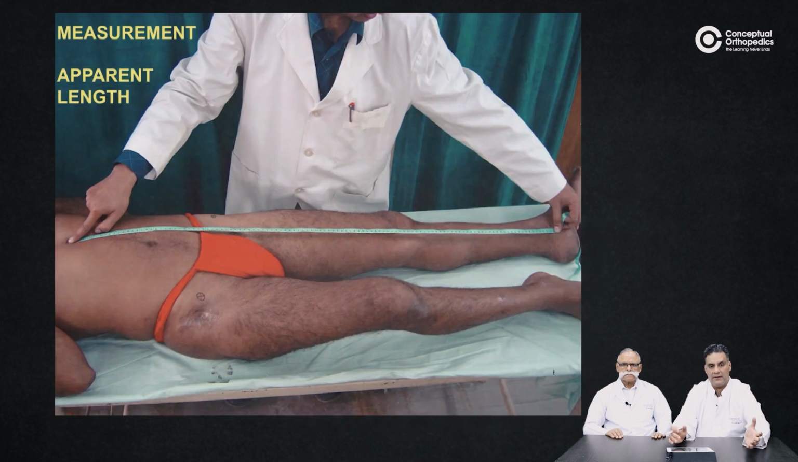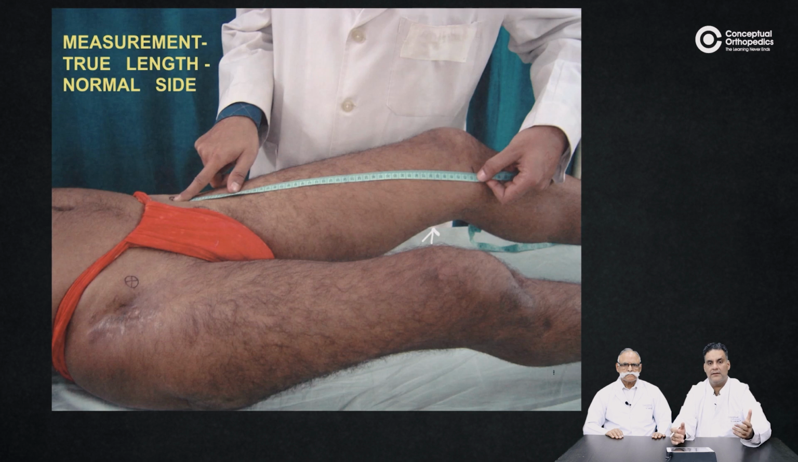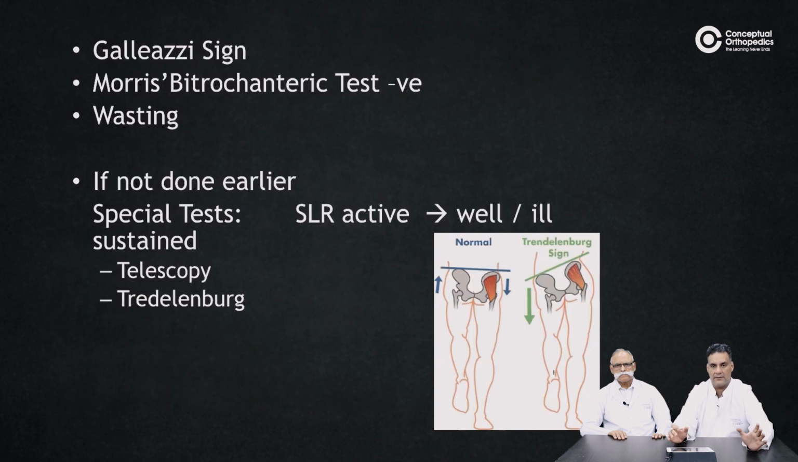Do an apparent length measurement from the xiphisternum going to the medial malleolus. Do the true measurement, the segmental measurement, from the anterior superior iliac spine to the medial joint line of the knee joint and then the tibial length. Remember how to mark the greater trochanter, how to mark the anterior superior iliac spine. These are very, very important.